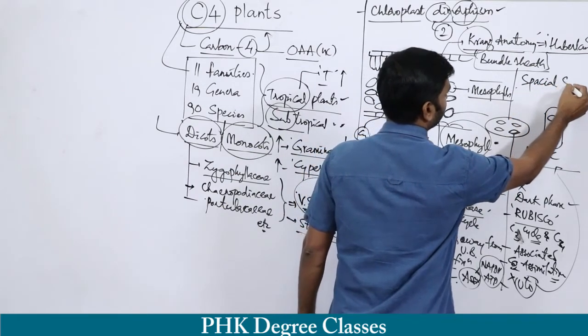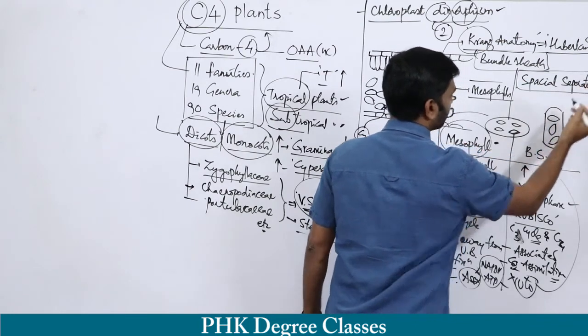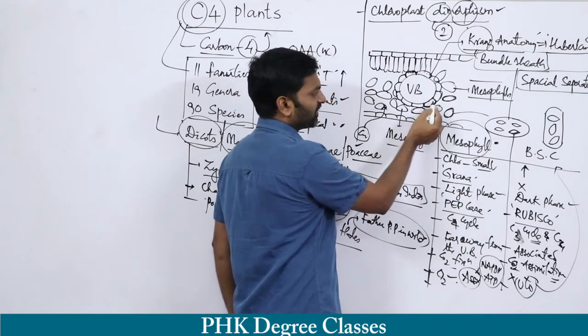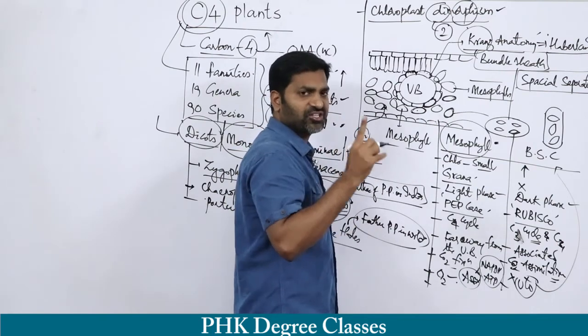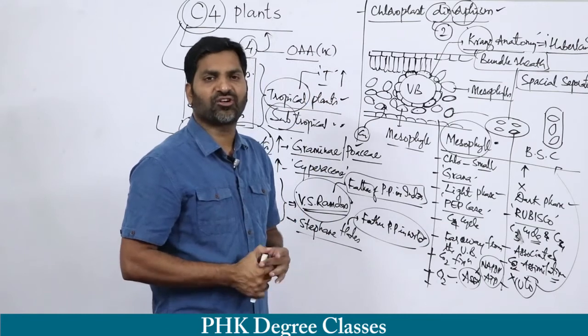Spatial separation means what? This is the mesophyll cell, and this is the bundle sheath cell. Inside the mesophyll cell, CO2 fixation takes place. Inside the bundle sheath cell, there is formation of carbohydrate.